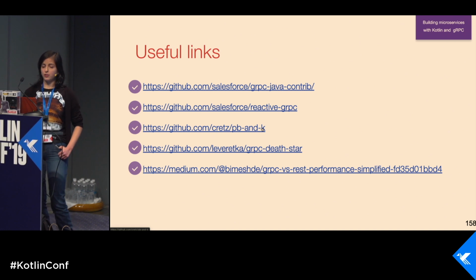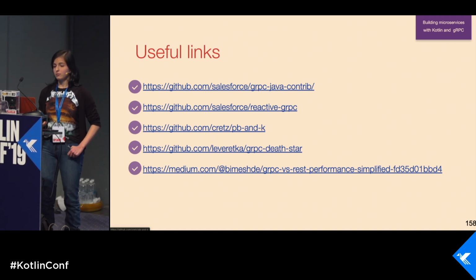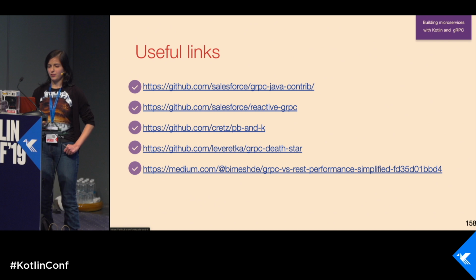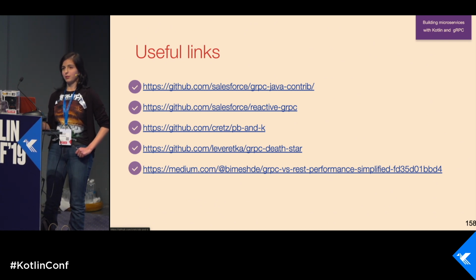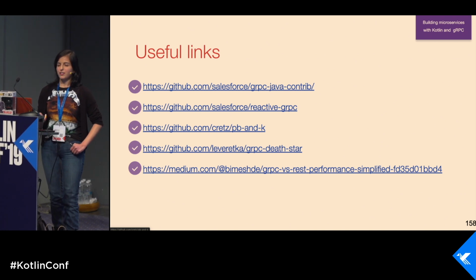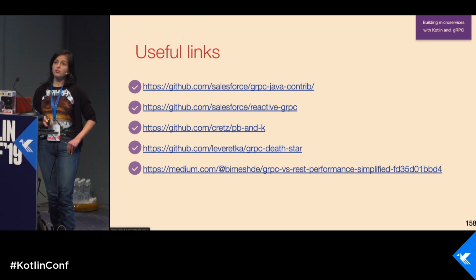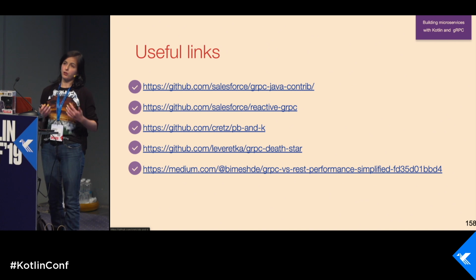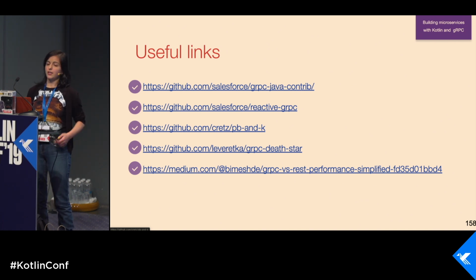I tried to use it at Wix, but we had some problems with it. It's not because of this library, it's because we have Scala. But actually, this library is really interesting, and if you just want to use Protobuf and Kotlin, it's okay to go there and look into it.